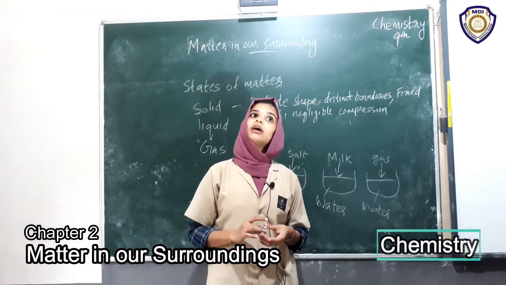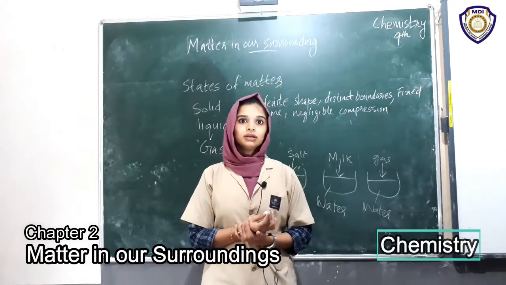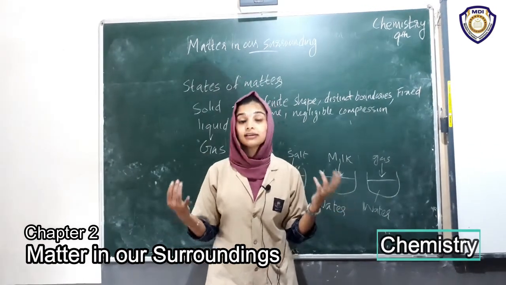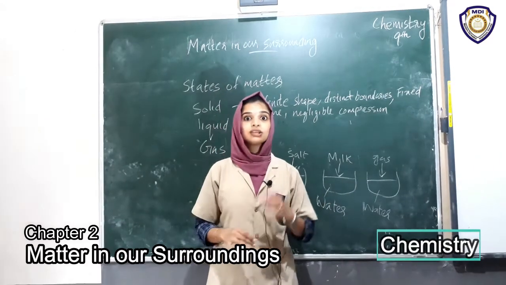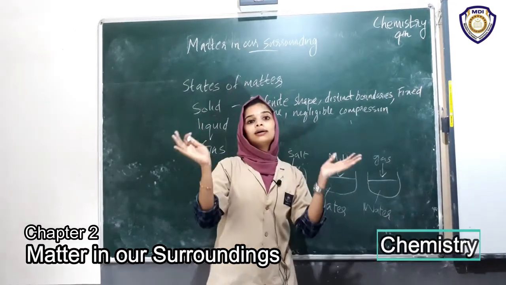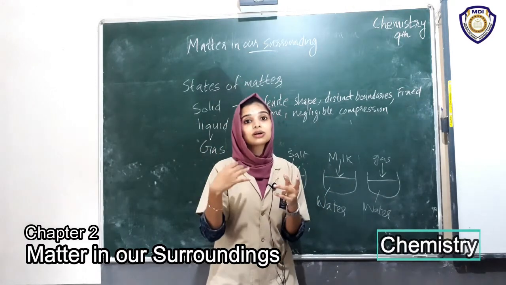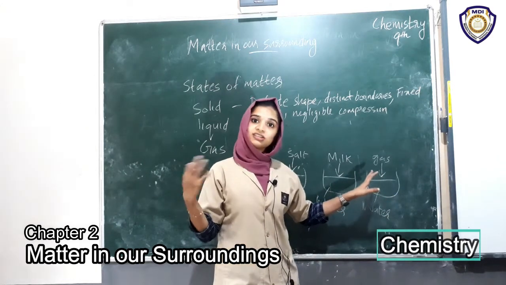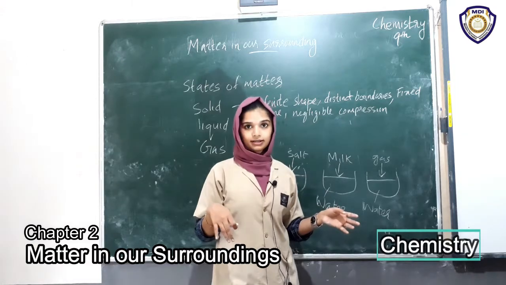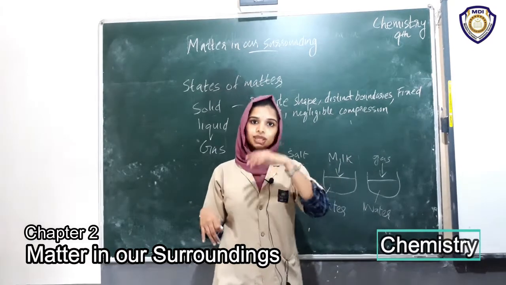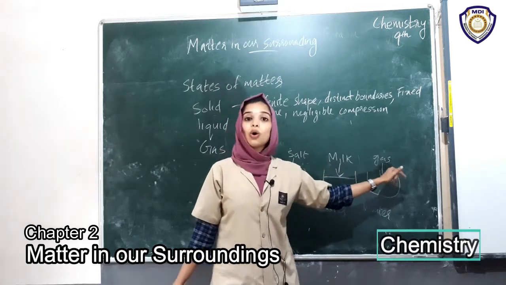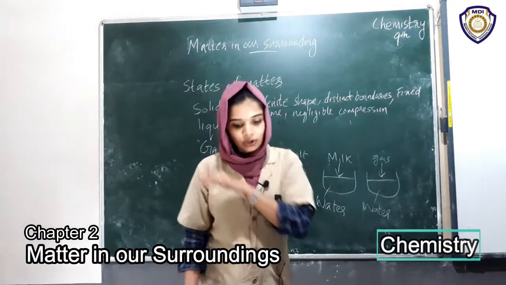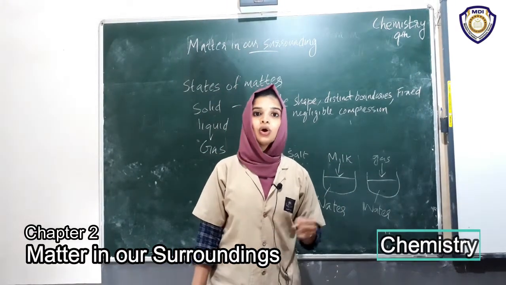For example, you all know that the aquatic organisms, the organisms that live under the water, get oxygen from where? Yes, they get oxygen from the water. So the oxygen and the gases in the surroundings get dissolved into water. The oxygen, carbon dioxide, etc. get dissolved into water. Hence they get oxygen from the water. So gases can also diffuse into liquids. So solids, liquids and gases can diffuse into liquids.